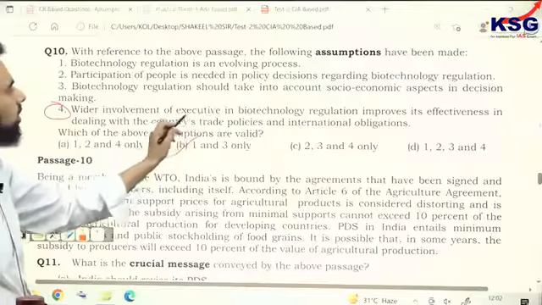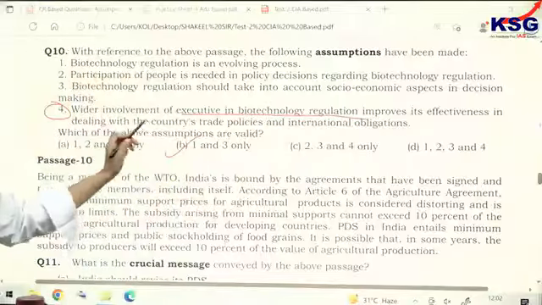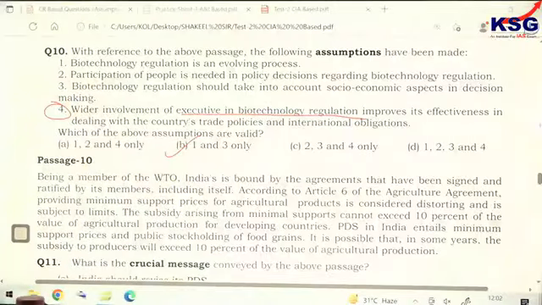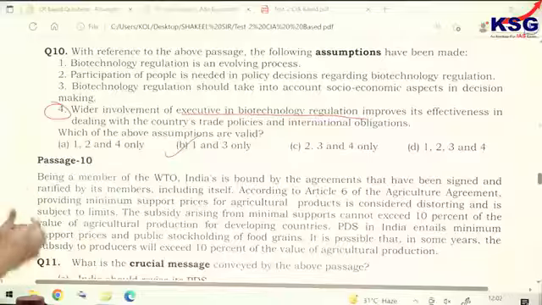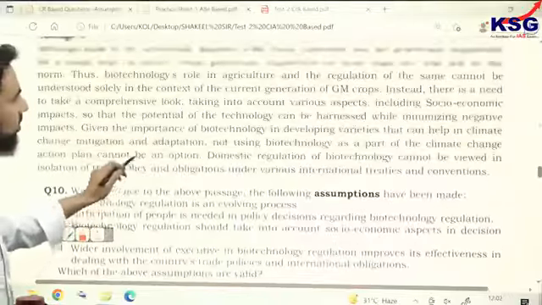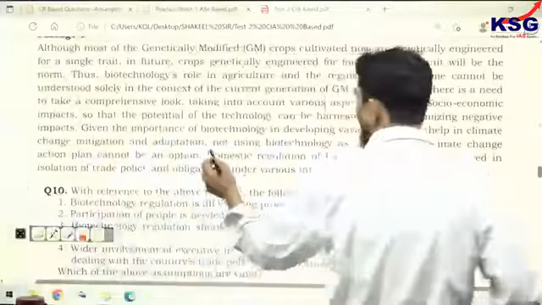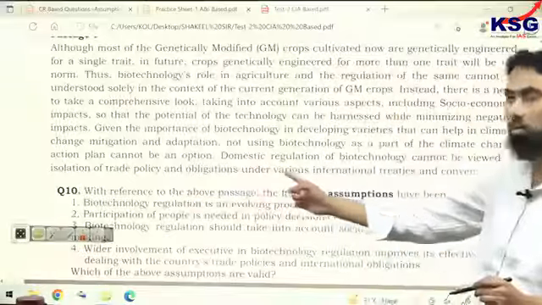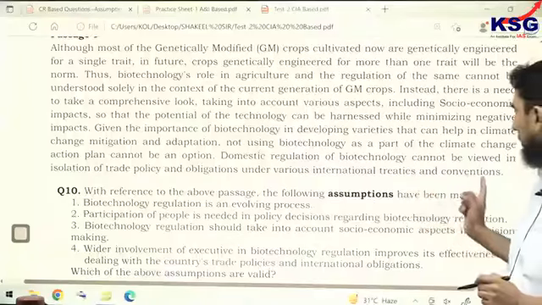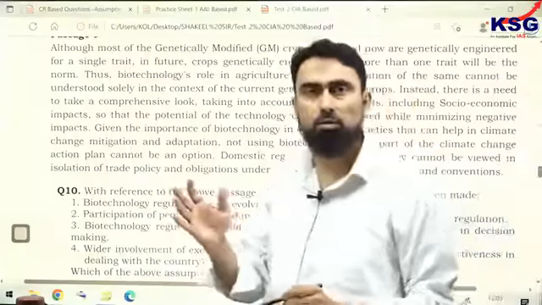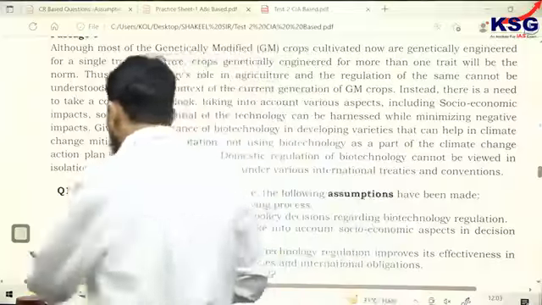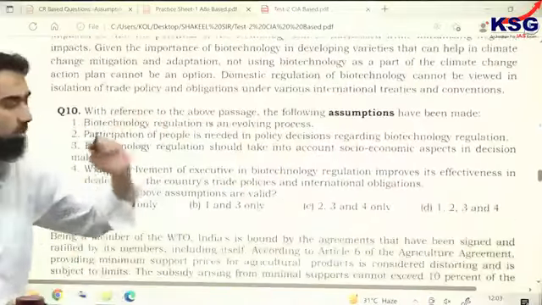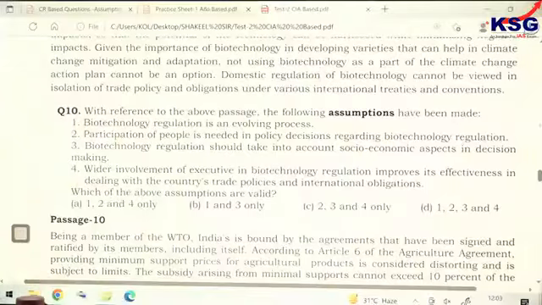It says wider involvement of the executive in biotechnology regulation improves the effectiveness in dealing. How do we know? Okay, wider involvement of the executive is required. The author has only mentioned that domestic regulation of biotechnology cannot be viewed in isolation of trade policy and obligations under various international treaties and conventions. So it means this aspect should also be considered. However, it does not give you the detail to say that wider involvement of the executive will bring in effectiveness. So fourth is wrong.